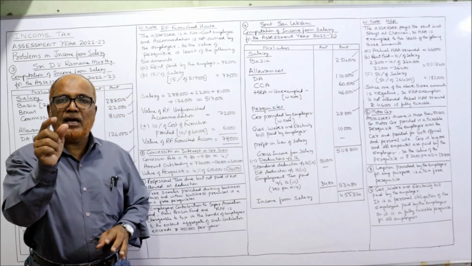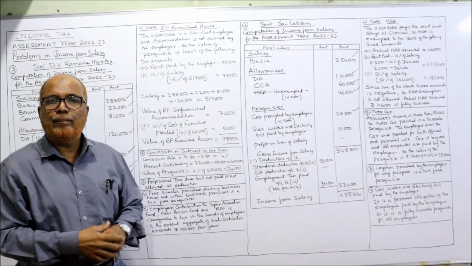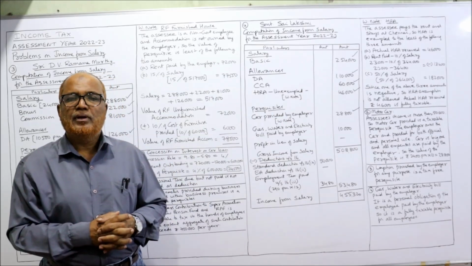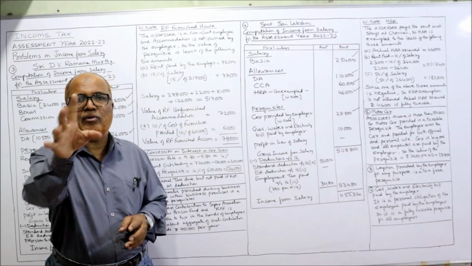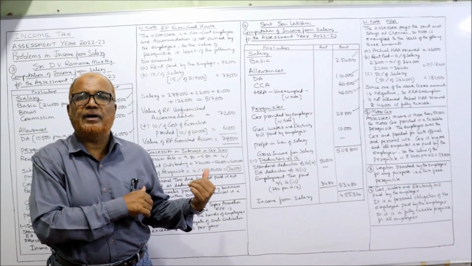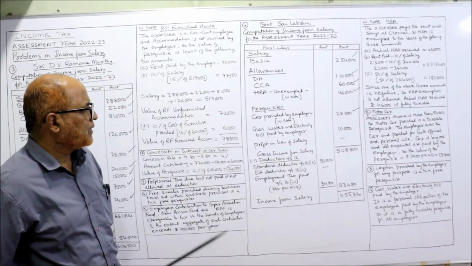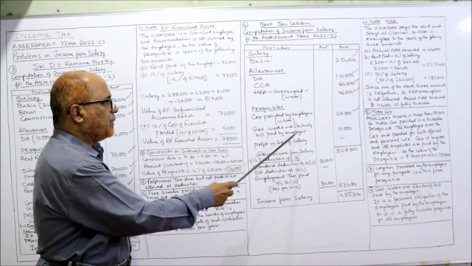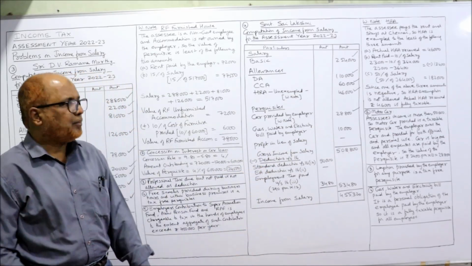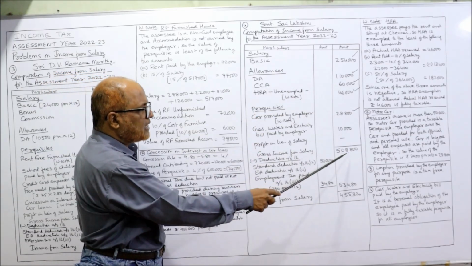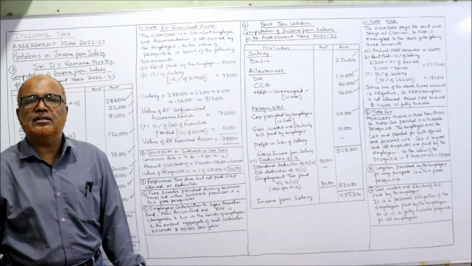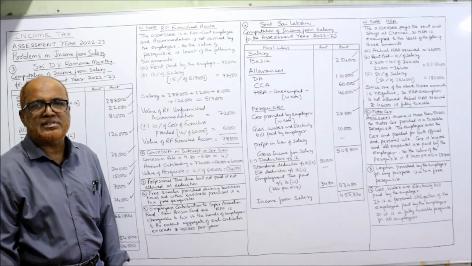Gas, water, electricity bill paid by employer, 10,000 given in the problem. Profit in lieu of salary, nil. Take the total of all these items, 5,08,800 is the gross income from salary.